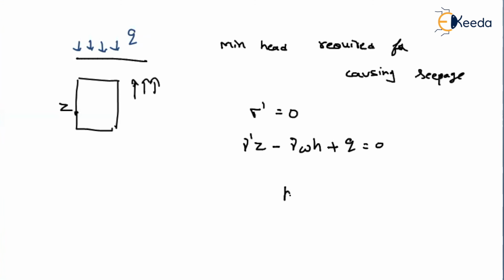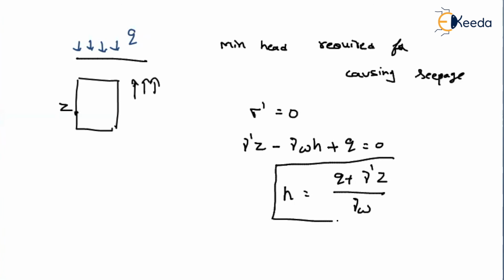From this, we can find H, which is nothing but Q plus gamma dash into Z, divided by gamma W. So this is the minimum head required for causing the quicksand condition. Depending on this, we can use all the conditions and obtain the minimum head required for causing the seepage condition. Thank you.